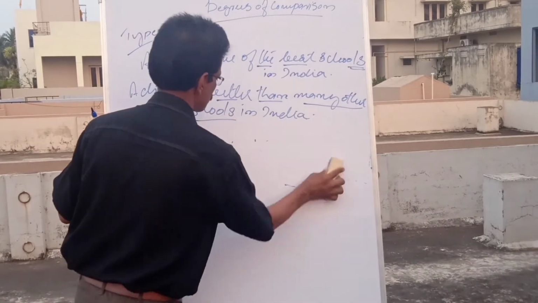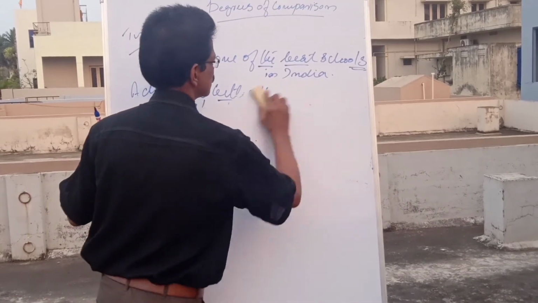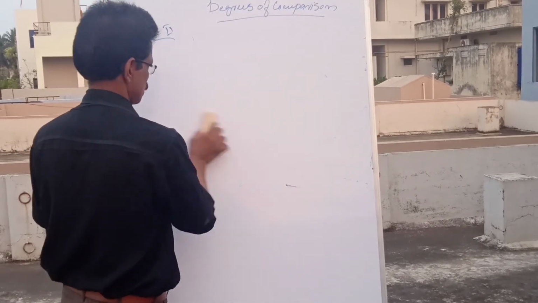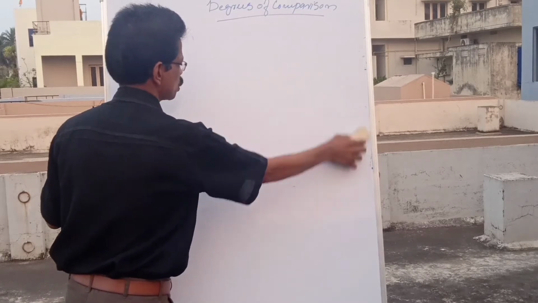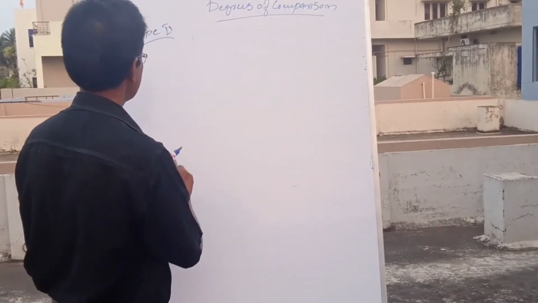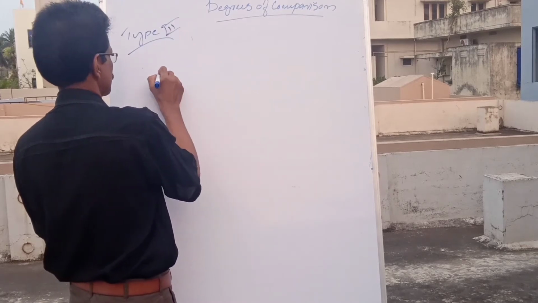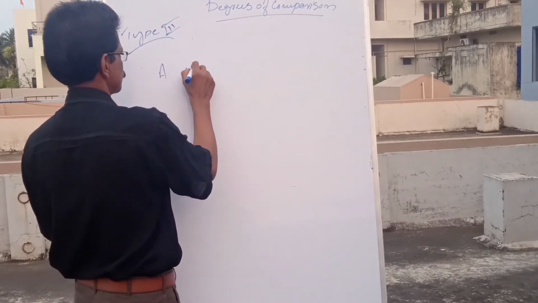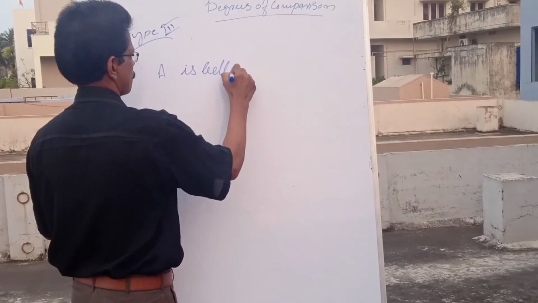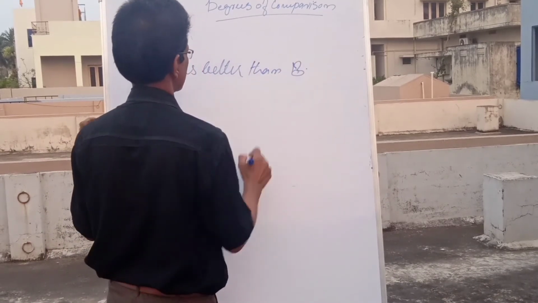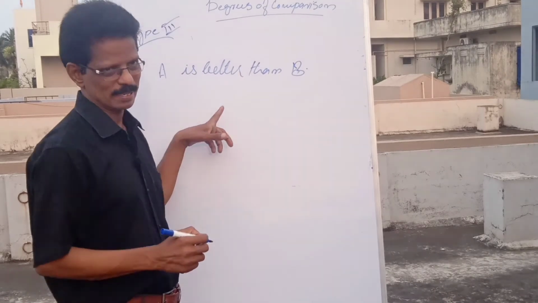Now, let us come to type 3. There is comparison between two, only two things are there. Very simple, only between two things.